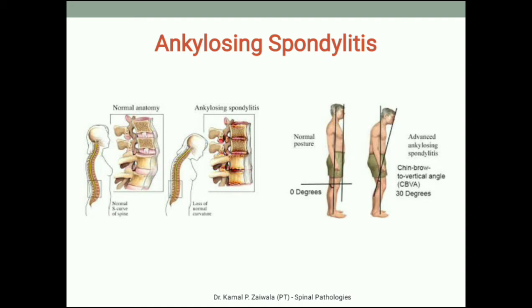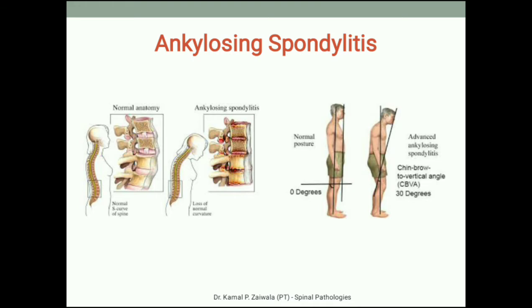Ankylosing spondylitis generally starts with the SI joint and then gradually goes in the ascending or descending order. Gradually, there is stiffness and fusion in the vertebrae and it starts affecting the entire spine. Generally, a person with ankylosing spondylitis starts having kyphosis, that is, a hunched back.